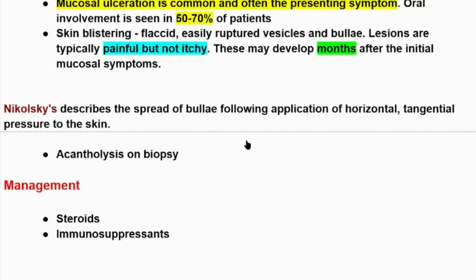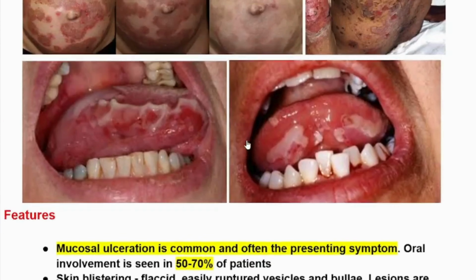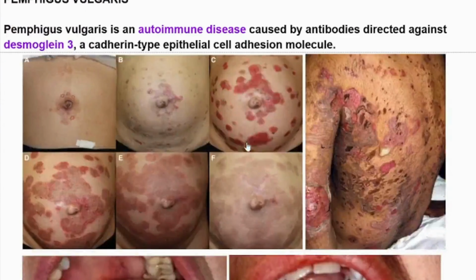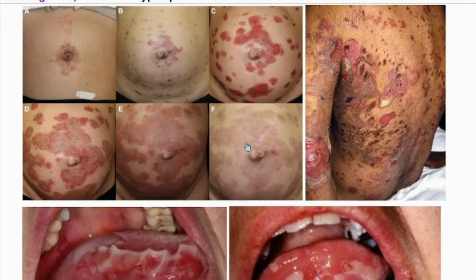As we said, Pemphigus vulgaris is an autoimmune disease. That's why the management is with steroids and immunosuppressant drugs.